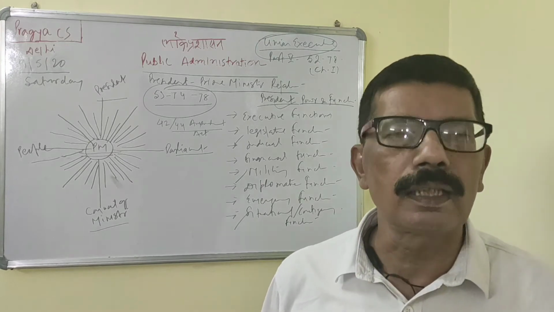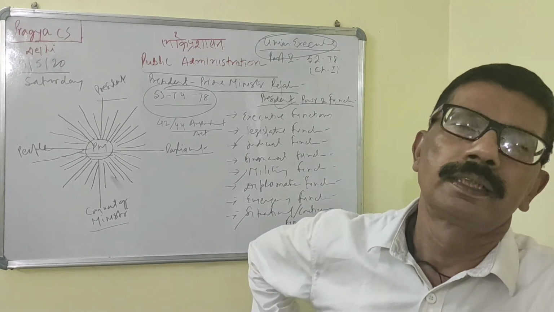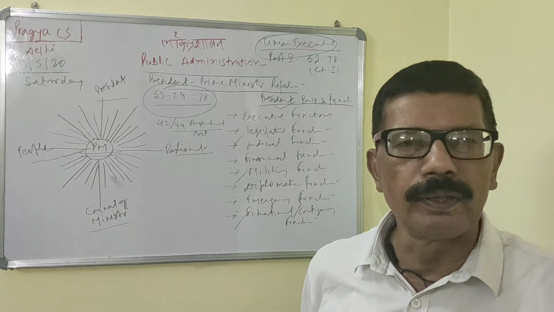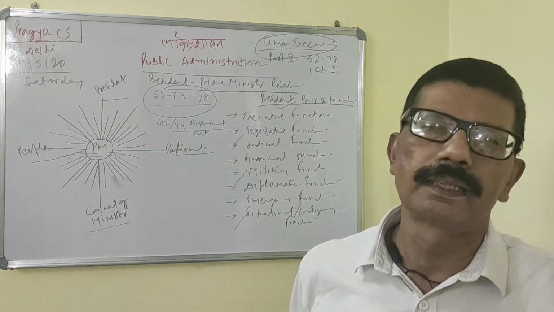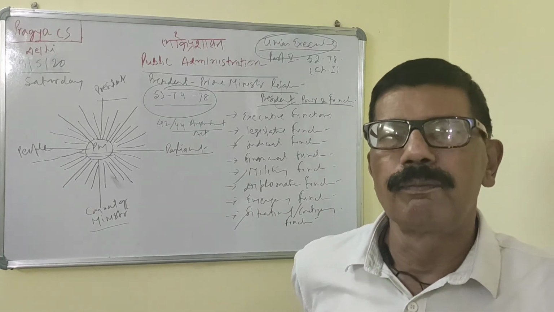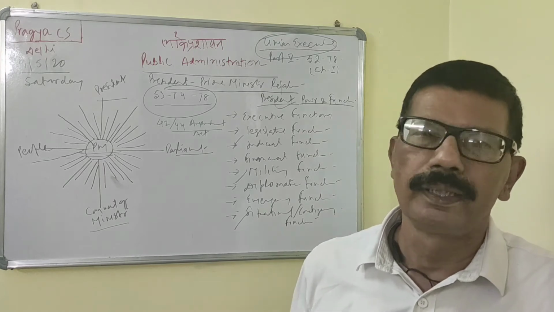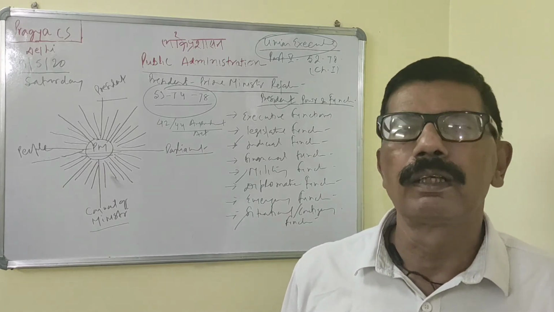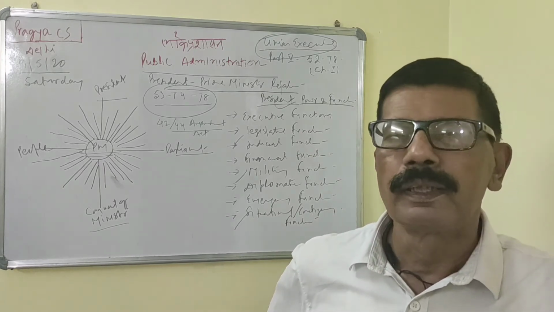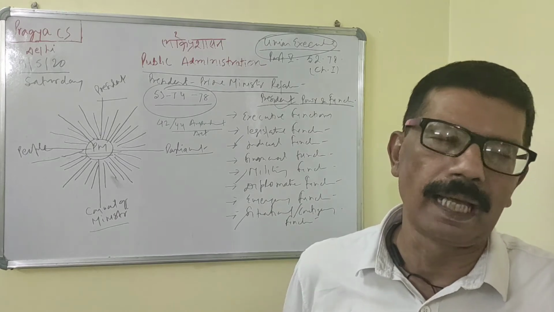Now under Article 360, if there is a threat to the stability and credibility of the financial position of the country, then the President can declare financial emergency. Till now it has not been imposed at any time.